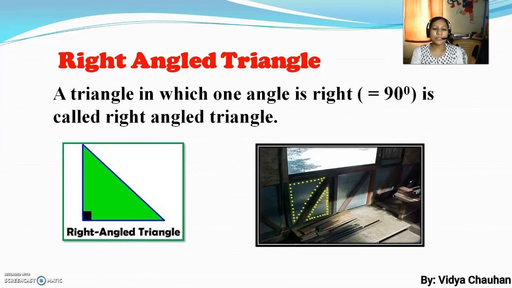Here you can see a picture of a triangle in which the angle is exactly 90 degrees. As we have already discussed, the symbol of 90 degrees is shown by a square shape like this. So that means it is a right angle triangle, and here the glass fitted in these window panes is actually in a right angle triangle format.